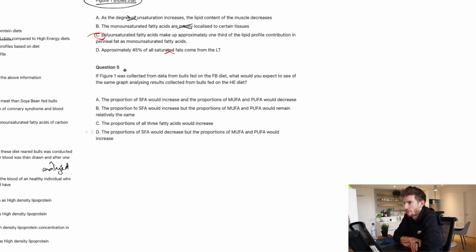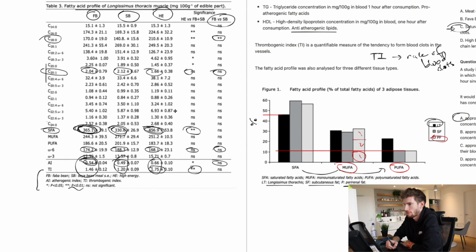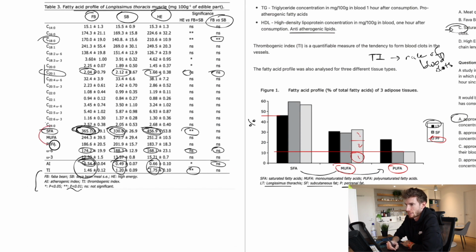Question 5, if figure 1 was collected from data from bulls fed on the FB diet, what would you expect to see of the same graph analyzing results collected from bulls fed on the HE diet? So compared to FB, what would HE do? And from the answers, we're looking at the proportions of the 3 different fatty acids. So that means we have to go way back to the dietary information, and then we look at these 3 here.